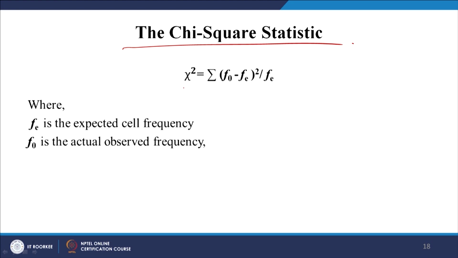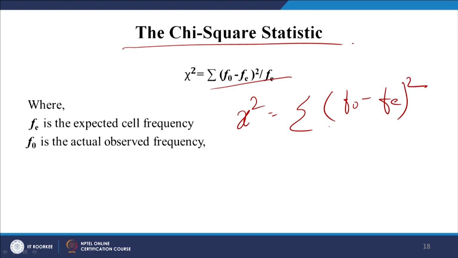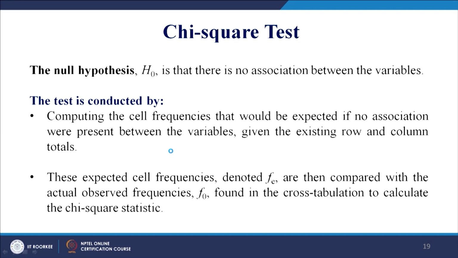The chi-square statistic is given by the formula: chi-square is equal to summation of f observed, that means observed frequency, minus expected frequency, whole square, divided by the expected frequency. This is the formula. So, fe is the expected cell frequency, fo is the actual observed frequency.